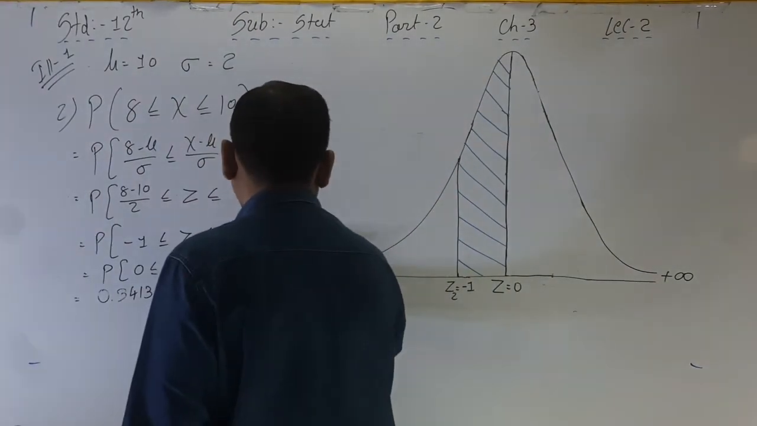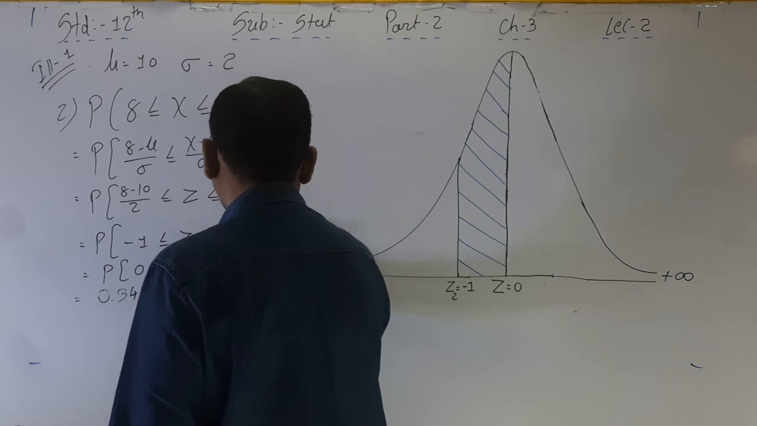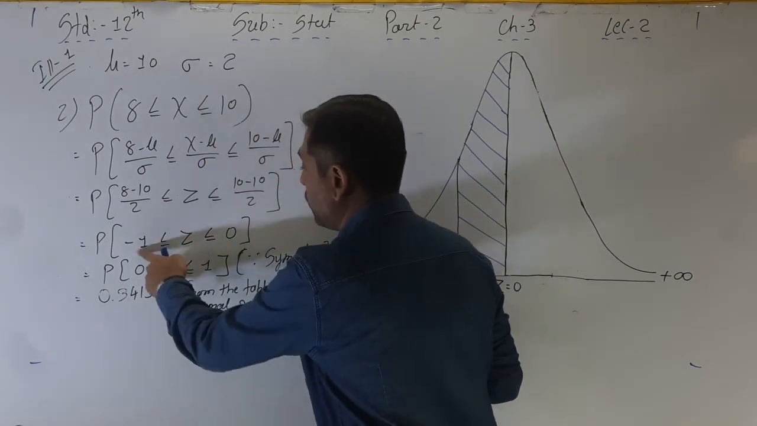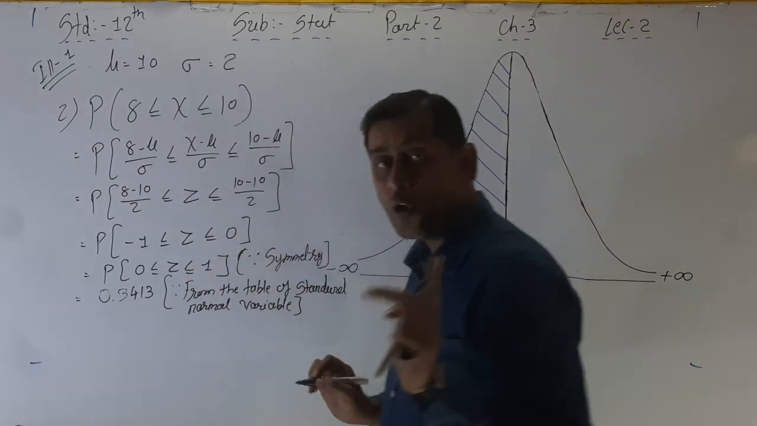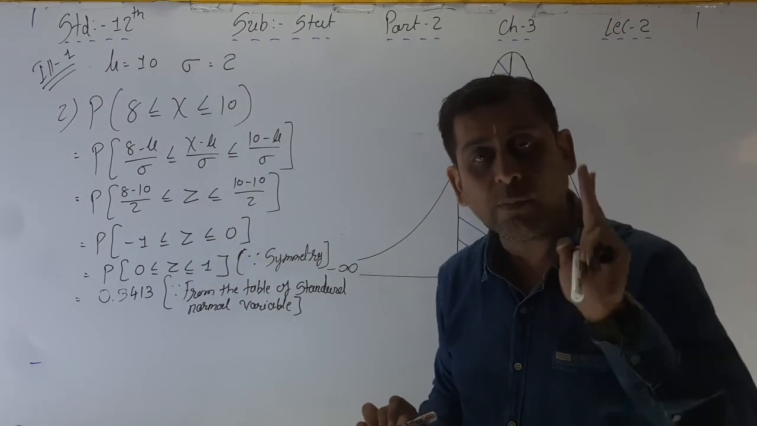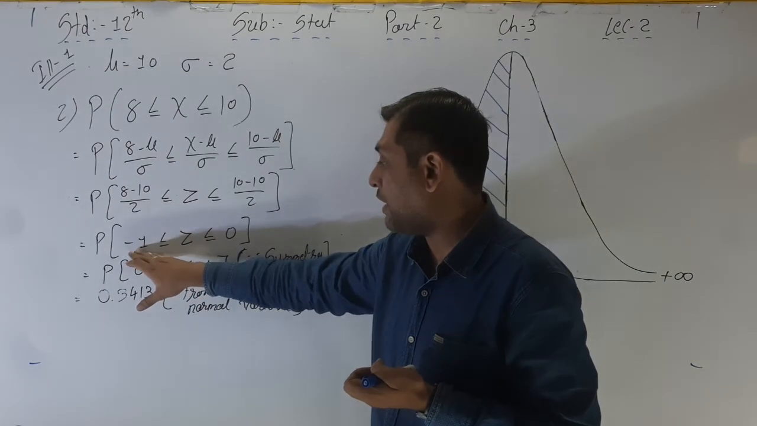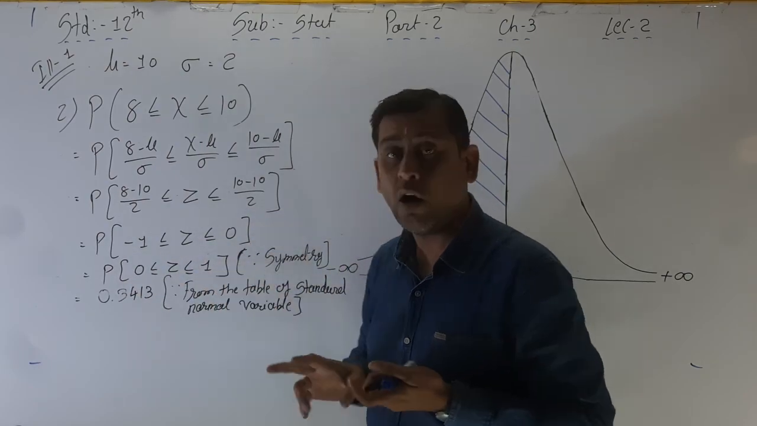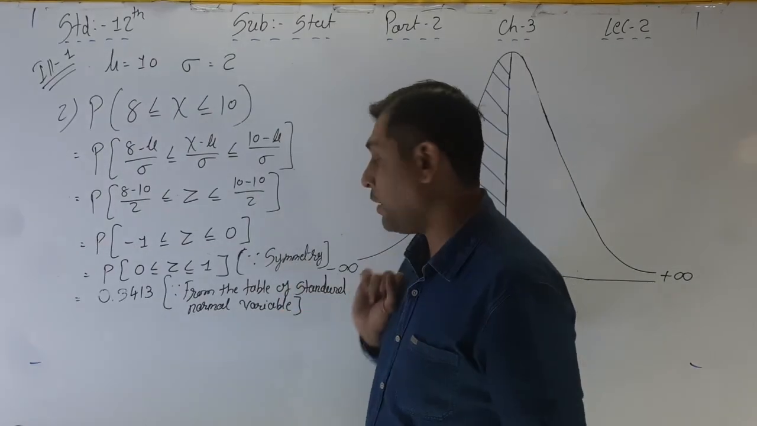Because it's a symmetric distribution, whatever value is given on the positive side, the same value holds on the negative side. So here you have to write down symmetry. That's why we are converting minus into positive: -1 to 0 is the same as 0 to 1. Both have equal probability. In a normal distribution, -1 to 0 is equal to 0 to 1, because this is a symmetric distribution.